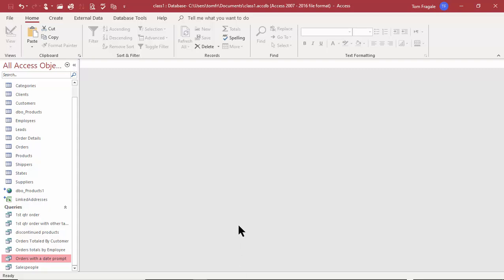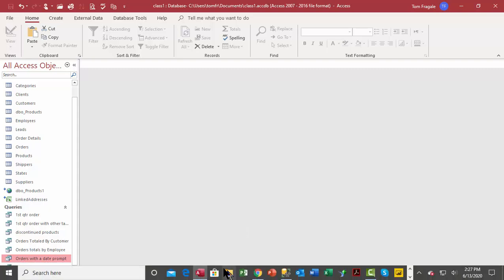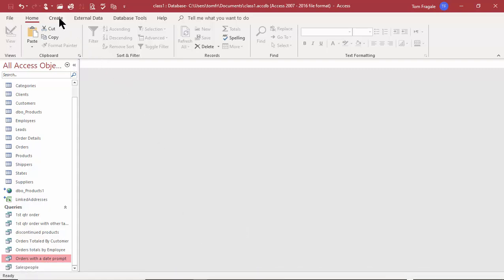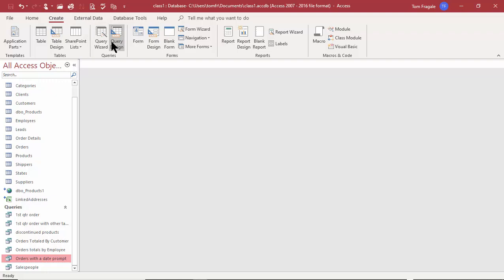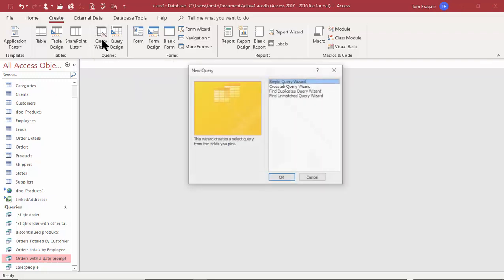So now I want to start to show you some of the query wizards. So far, we're making our queries by picking on the Create menu and then pick on Query Design. And that's how you make a query from scratch. But I want to show you three of the four query wizards. So I'm going to pick on the word Query Wizard right there on the Create menu.